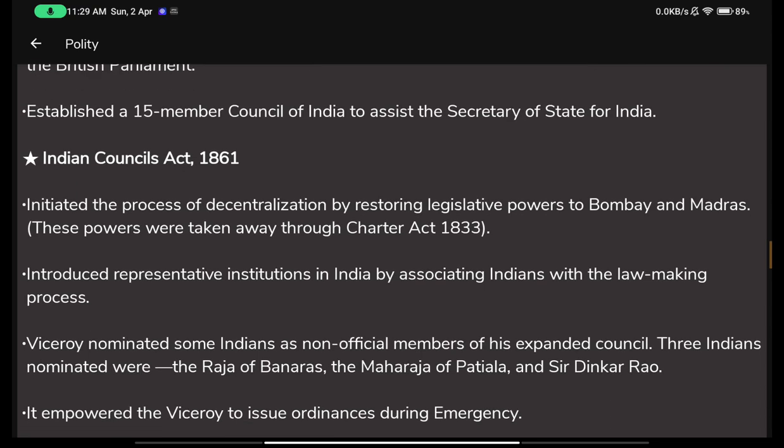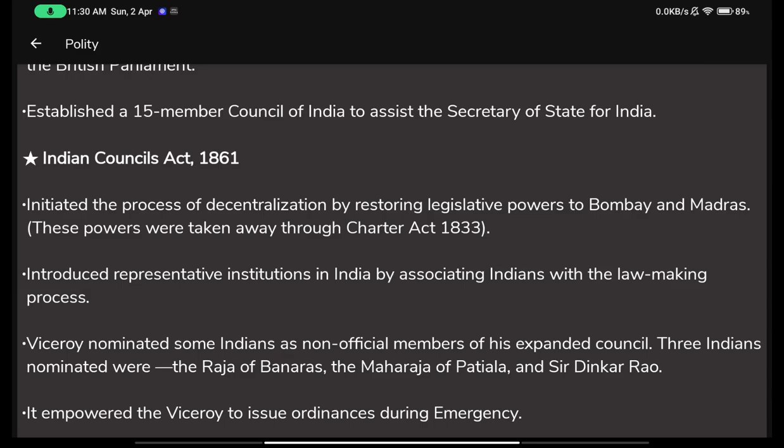Now moving on, the Indian Councils Act 1861 initiated the process of decentralization by restoring legislative powers to Bombay and Madras. These powers were taken away. Yeah, if you remember, these powers were taken away through the Charter Act of 1833. That is the second Charter Act. The governors of Bombay and Madras were stripped of their legislative powers. But now these powers were given back to them to start a process of decentralization.